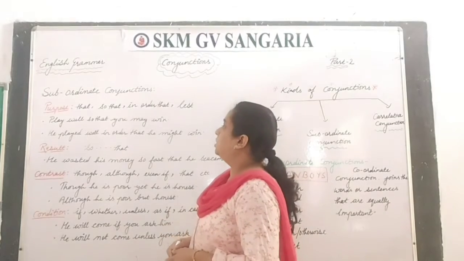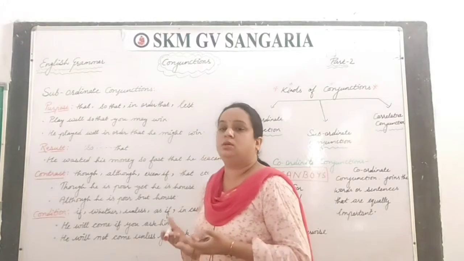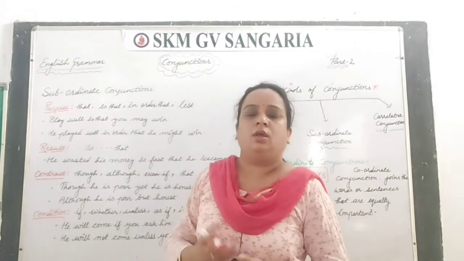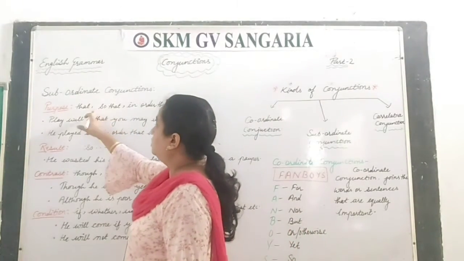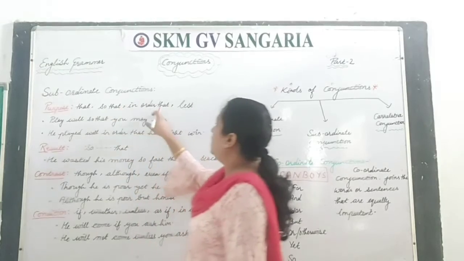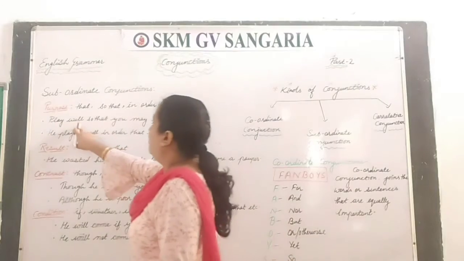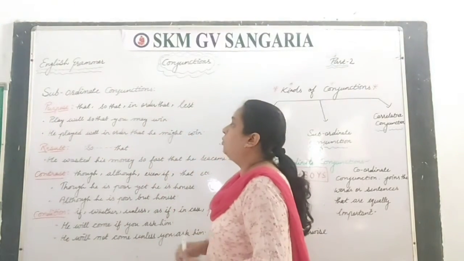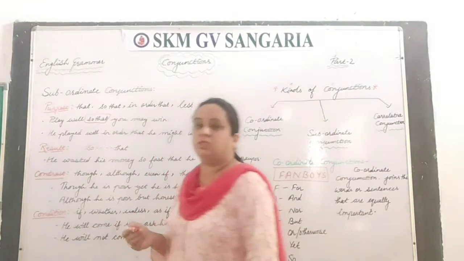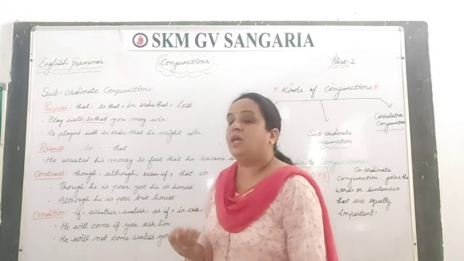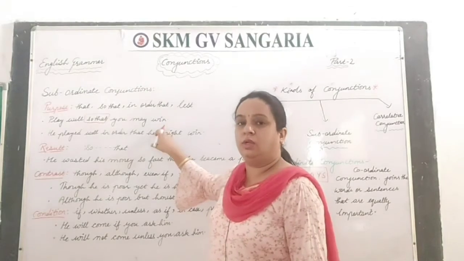Let's see now the subordinate conjunctions that tell the purpose, right? What is our purpose when we are doing something? Our action is for some purpose, right? The conjunctions used for that are so that, in order that, or lest, right? For example, play well so that you might win. The word so that is working as a conjunction telling us the purpose: why one should play well. What is the purpose? That you may win, right?